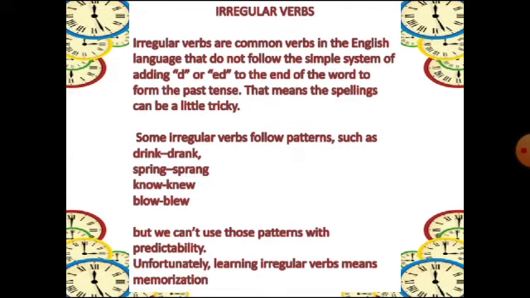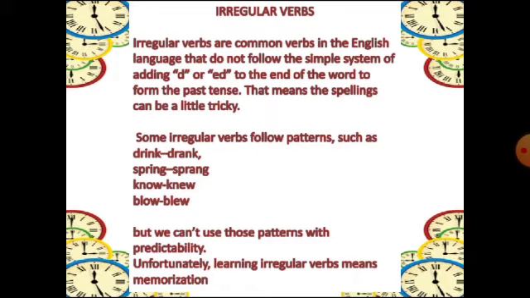Alright, so you can see a few examples. Drink. Past tense of drink is drank. Spring, sprang. Know, knew. These are examples which show that there are a few verbs which, while changing into past tense, we cannot add d or ed, but still we can change. How can we change?